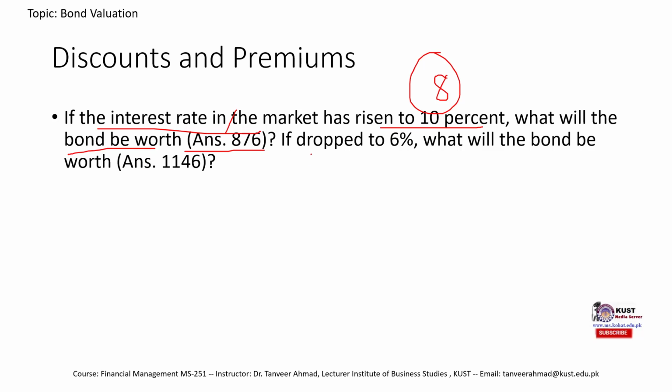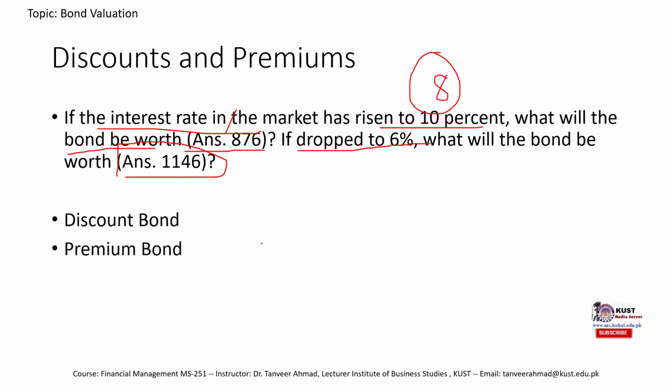So what if the interest rate in the market dropped to 6%? Instead of increasing, it dropped from 8% to 6%. What will be the bond value? Now it would increase. This is just to demonstrate that there is an inverse relationship between the bond price and the interest rate. And we have already seen the discount bond and the premium bond.